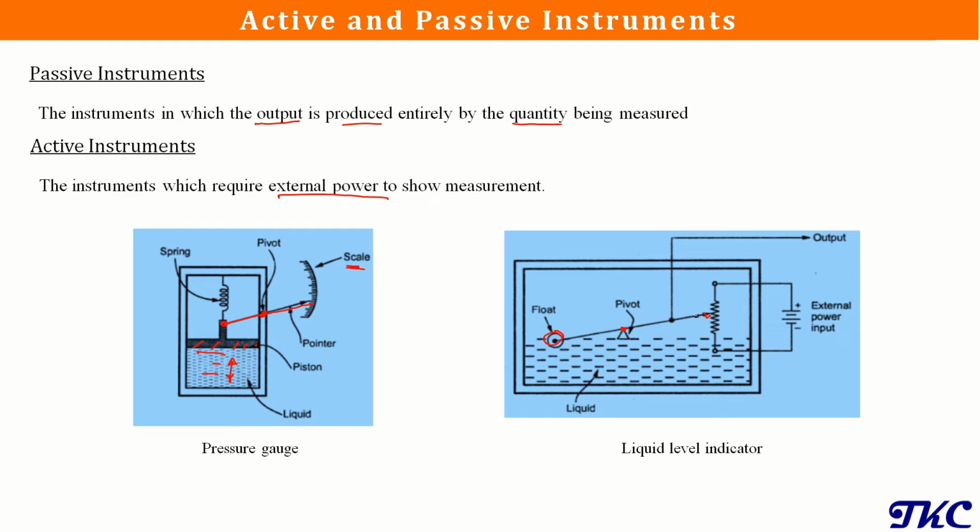But what we are doing, we are converting this pointer deflection into an electrical output by attaching this external power. So what is happening? It may be a potentiometer that is producing that electrical output based on the movement of this pointer. So in order to read the output of this system, or the level of the system, we are supplying or adding this electrical supply to it, and that output is getting converted into an electrical form that we are reading.